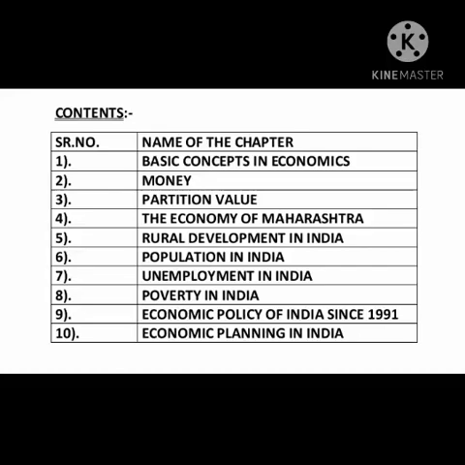Chapter number 5 is rural development in India. It describes the meaning and significance of rural development. It also contains the meaning of agricultural credit in India, its types, and its various sources.